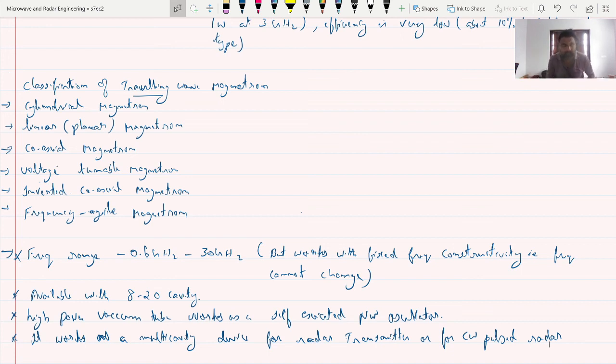They have explained the cylindrical magnetron, classification of magnetron only, that comes under the category of traveling wave tube. And for the cyclotron magnetron, they have given the angle of frequency, the power output as well as the efficiency.